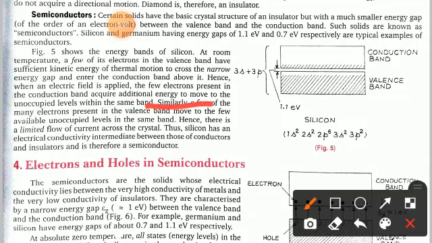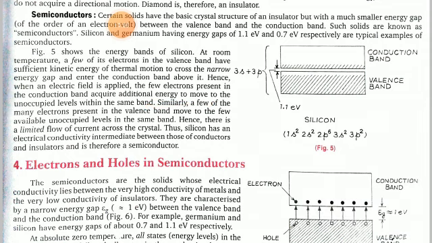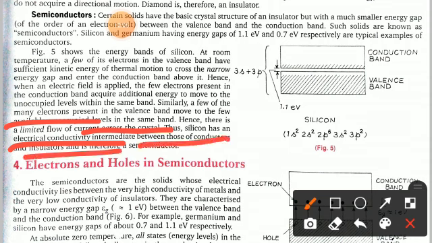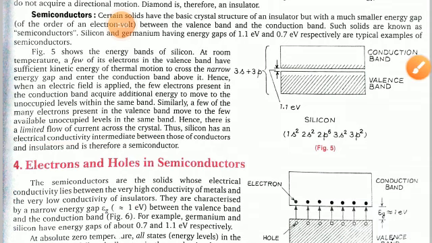Similarly, a few of the many electrons present in the valence band move to the few unoccupied levels in the same band. Hence, there is a limited flow of current across the crystal. Silicon has an electrical conductivity intermediate between those of a conductor and an insulator, and therefore it acts as a semiconductor.